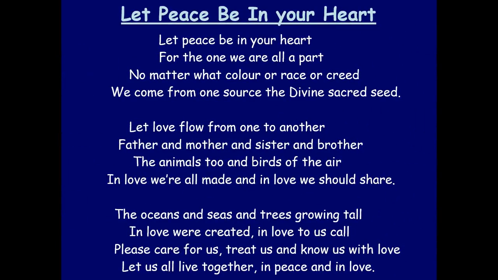Let peace be in your heart. Listen. Let peace be in your heart, for the one we all apart. No matter what color or race or creed, we come from one source, the divine sacred seed. Let love flow from one to another, father and mother and sister and brother, the animals too and birds of the air. In love we are all made, and in love we should share. The oceans and seas and trees growing tall, in love were created and love to us call. Please care for us, treat us and know us with love. Let us all live together in peace and in love.